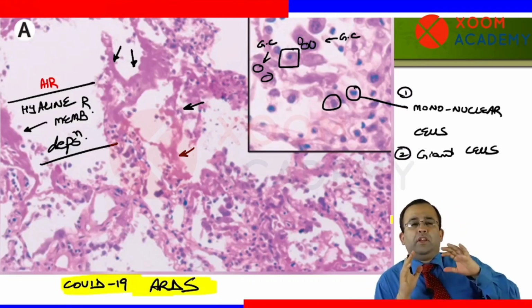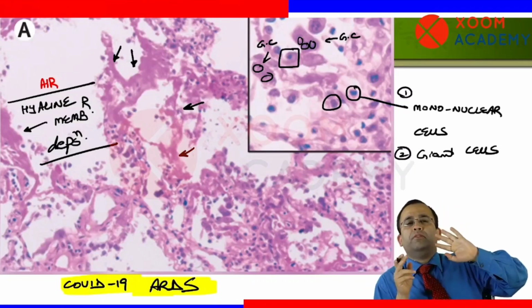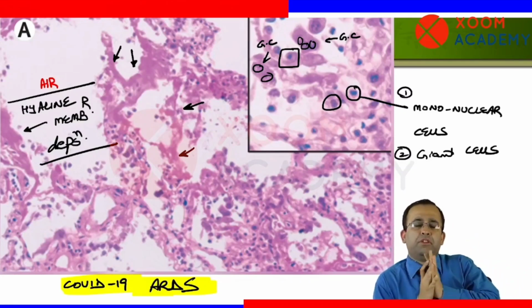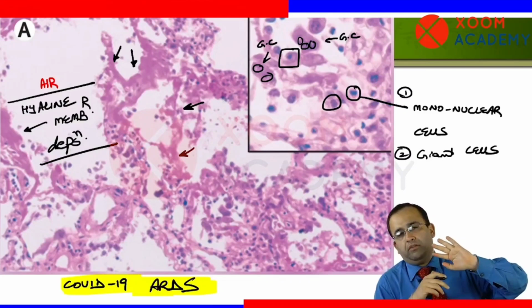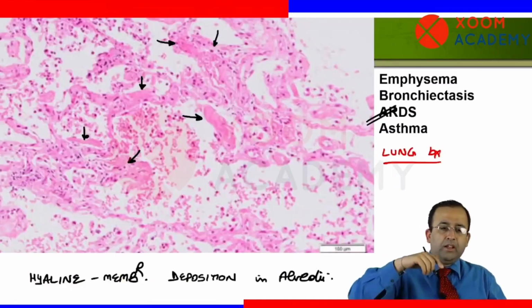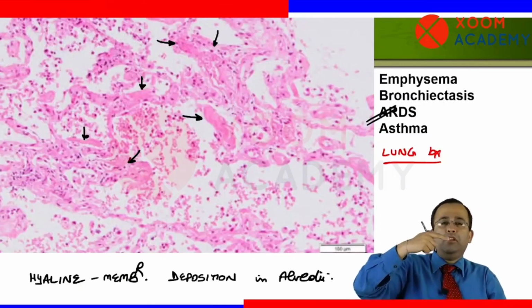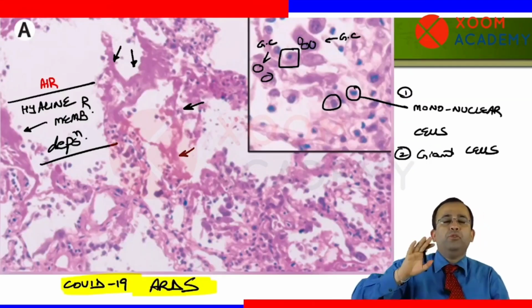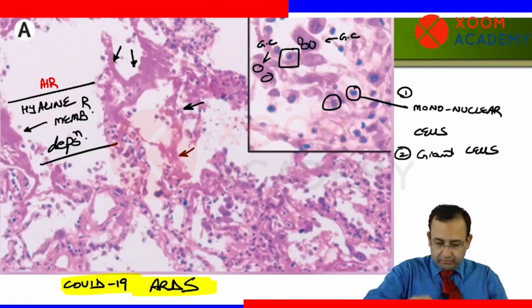देखो, hyaline membrane deposition तो दोनों में मिला. Whether it was non-COVID or COVID ARDS, hyaline membrane deposition is the diagnostic hallmark of ARDS. वो तो मिलना ही है. But in non-COVID ARDS, the main inflammatory cell is neutrophil, versus COVID-19 ARDS, where the inflammatory cells are mononuclear cells and giant cells.